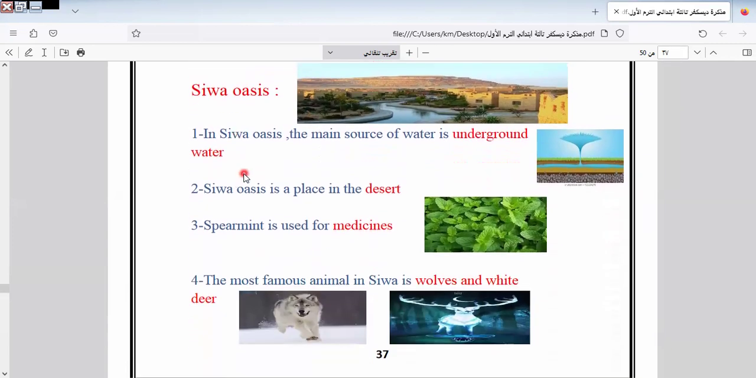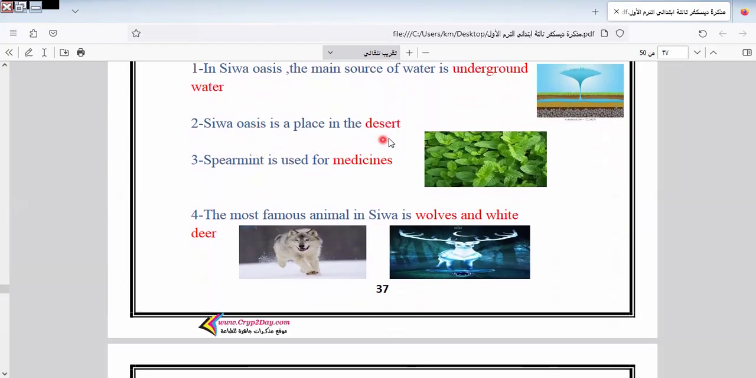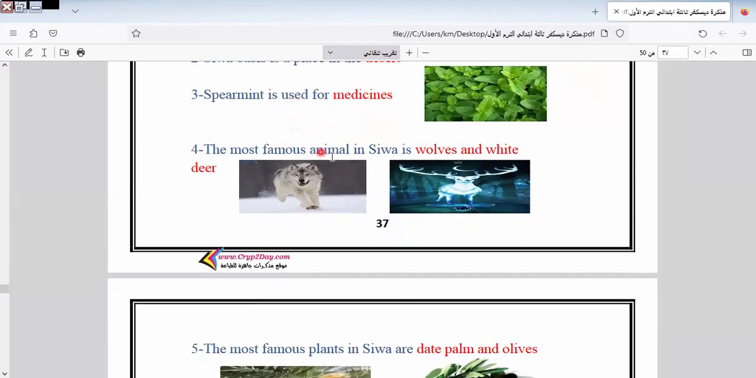So here we have Siwa oases. In Siwa oases, the main source of water is underground water. Siwa oasis is a place in the desert. This is the plant called peppermint, used in medicines. The most famous animal in Siwa is wolf.